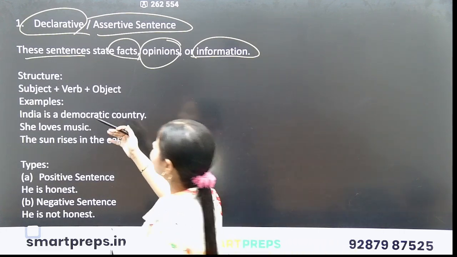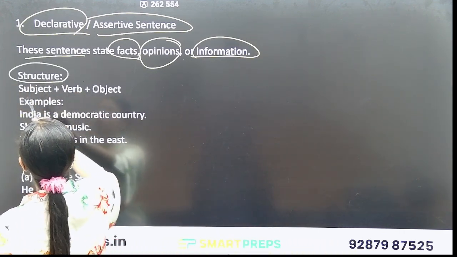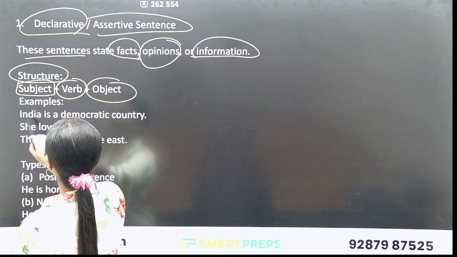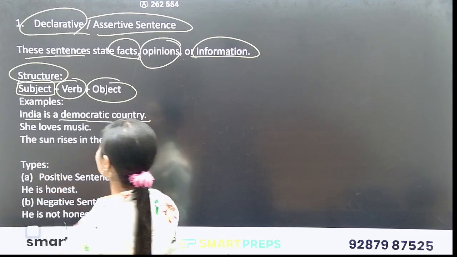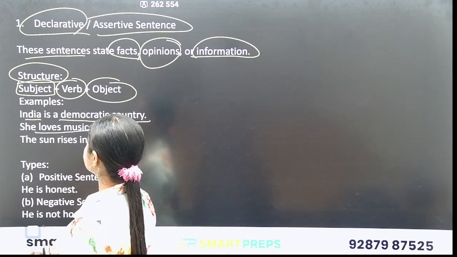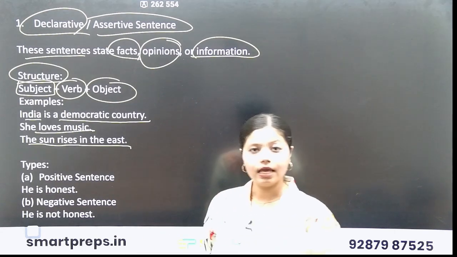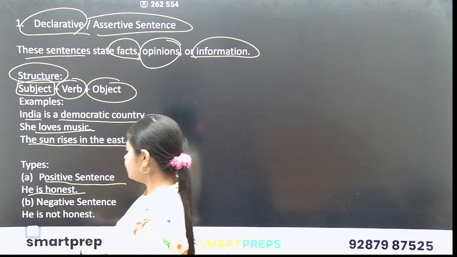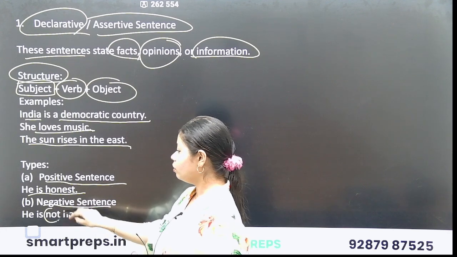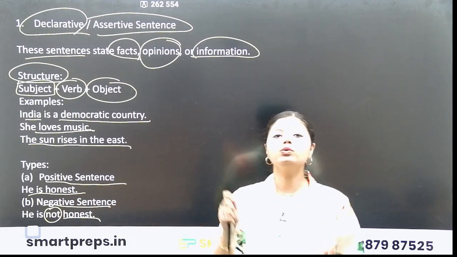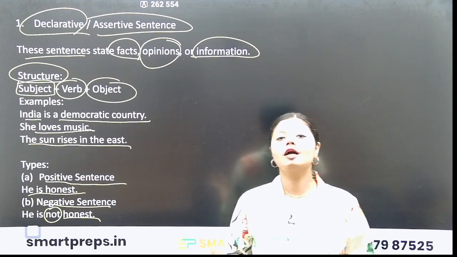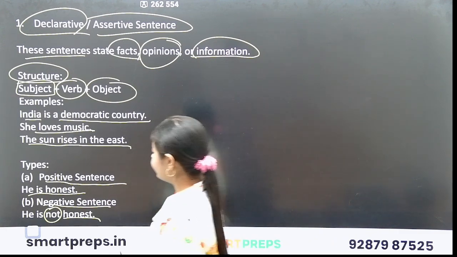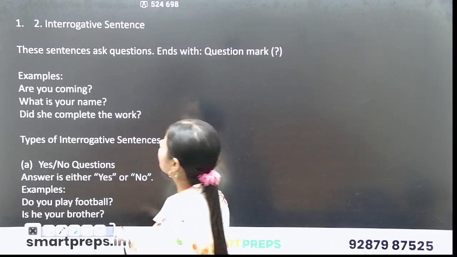Now what is the structure of declarative or assertive sentence? Structure is subject plus verb plus object. Examples: India is a democratic country. She loves music. The sun rises in the east. Now there are various types. Positive sentence: he is honest. Negative sentence: he is not honest. So whenever we use not in the sentence, the sentence becomes negative. Okay, so these are declarative sentences.